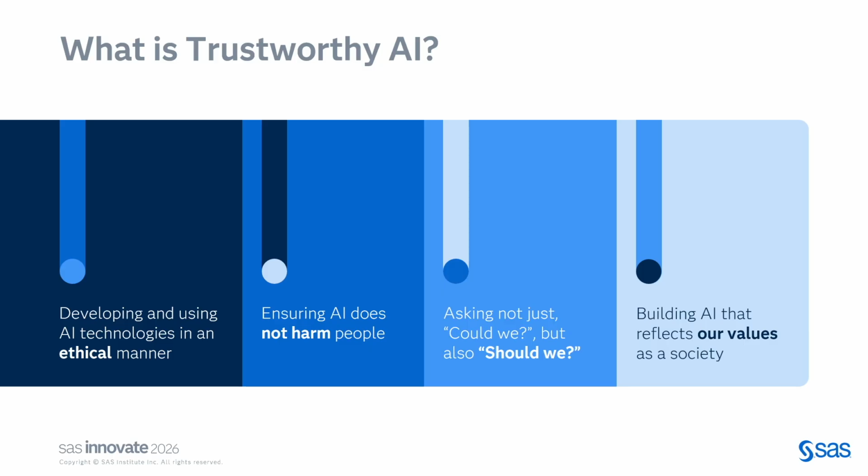Think of it this way. In finance, a biased lending model can deny people homes. In healthcare, a flawed diagnostic model can miss critical conditions. And in the public sector, an opaque algorithm can unfairly allocate resources. And that is why we as practitioners should ask the question, should we? Because granted, with AI, we can do anything, right?